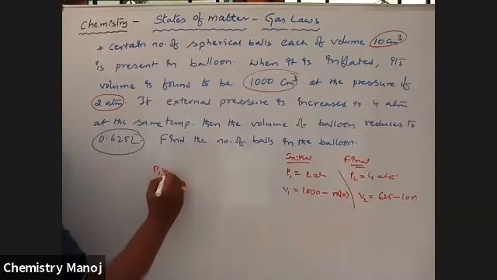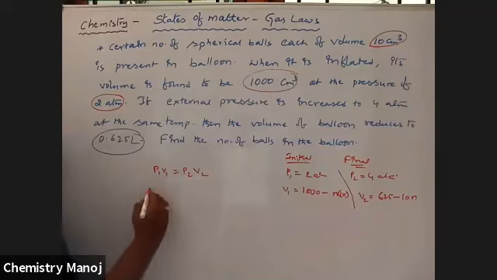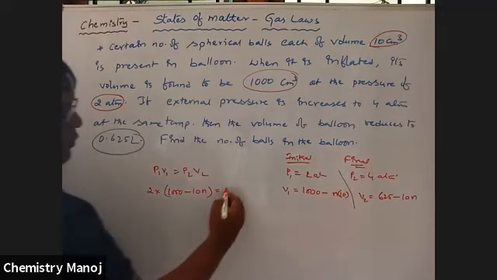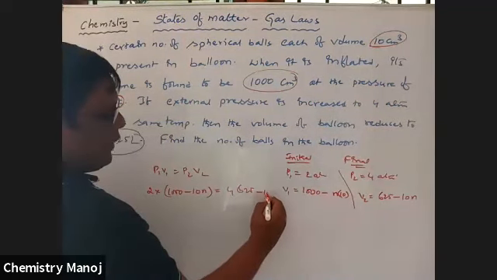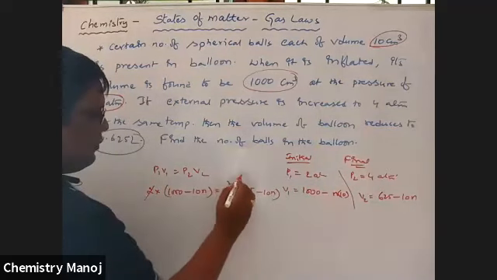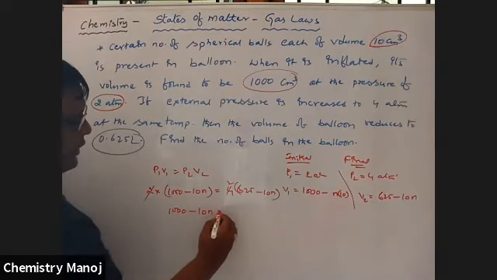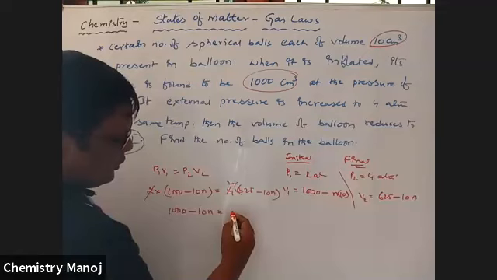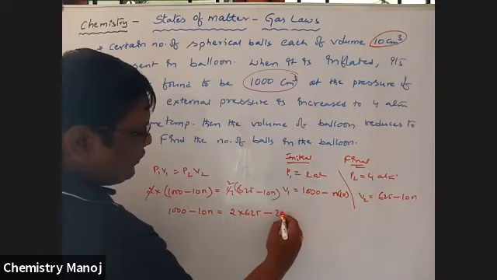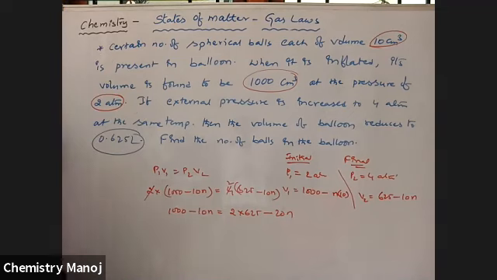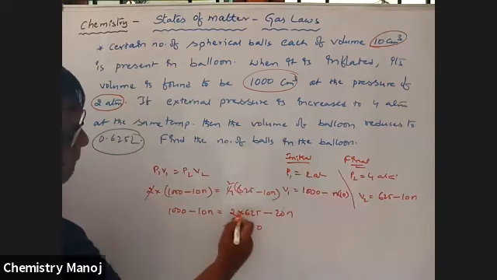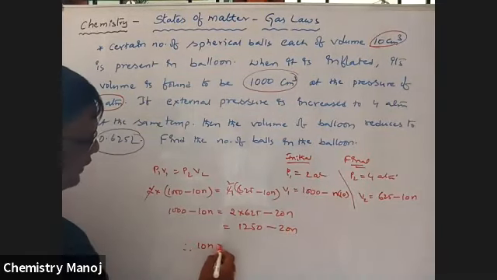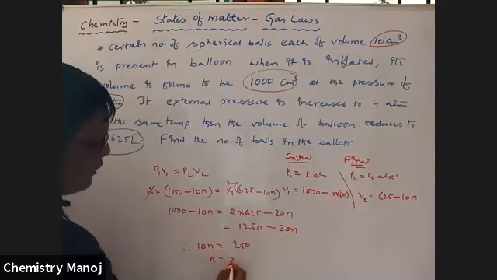Now P1 V1 is equal to P2 V2, that is 2 into (1000 minus 10n) is equal to 4 into (620 minus 10n). Therefore 2 into 625 minus 20n is equal to 1250 minus 20n. Therefore 10n is equal to 250, n is equal to 25.